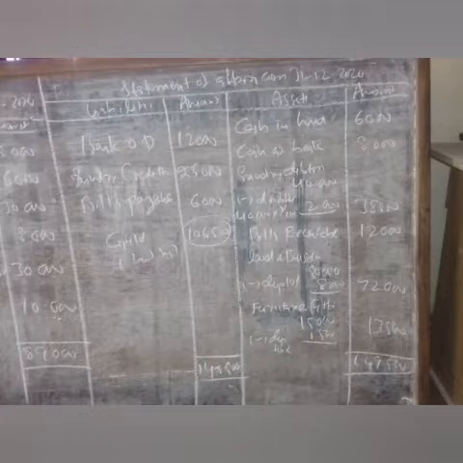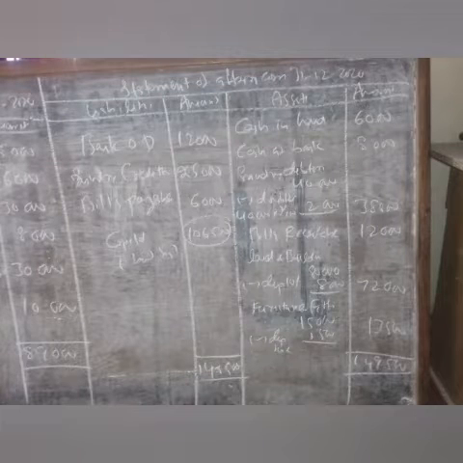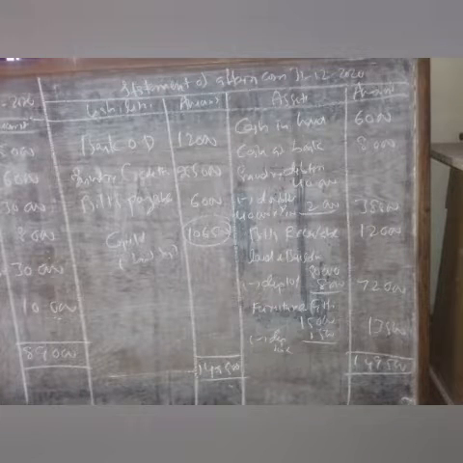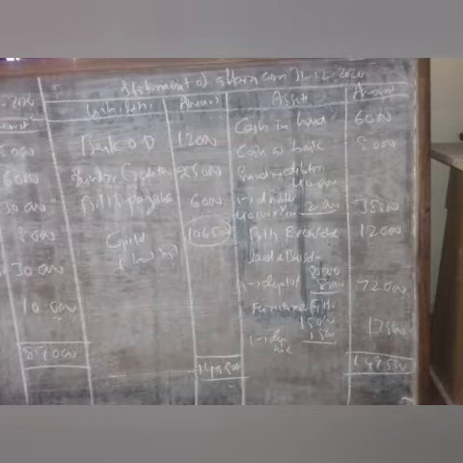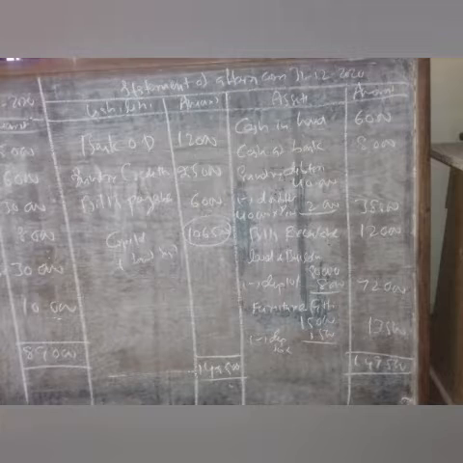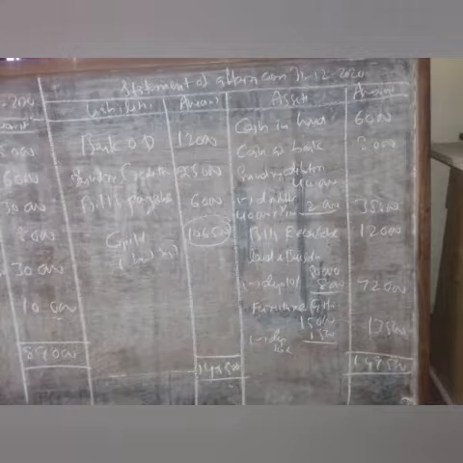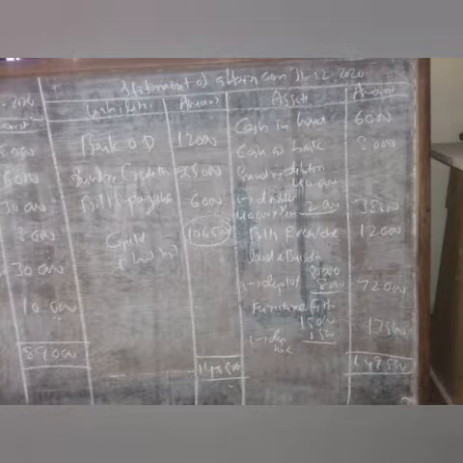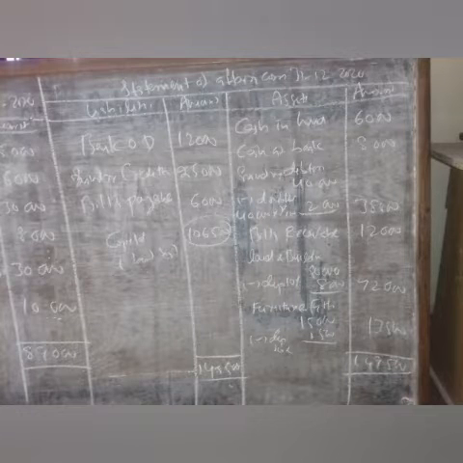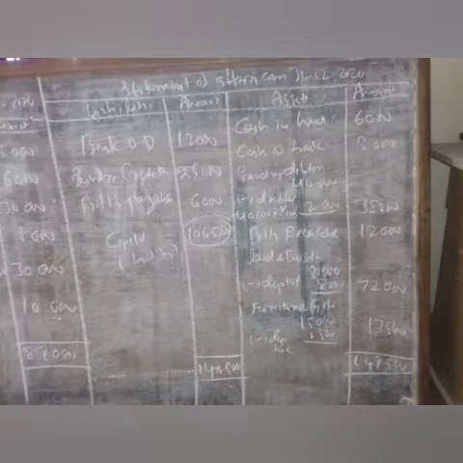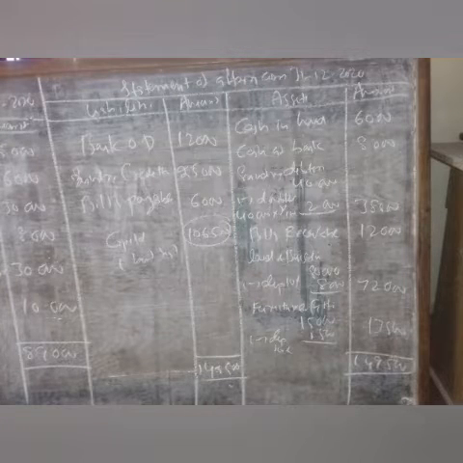So in this problem we have to prepare the statement of affairs as on 31st 12/2020 with the closing balances given. In the closing balances, cash in hand is 6,000. Cash in hand comes to the asset side. We have to write on the asset side cash in hand 6,000. Next, cash at bank 8,000. We have to write on the asset side cash at bank 8,000. Next, bank overdraft 12,000. Bank overdraft 12,000 comes to the liability side. We have to write it on the liability side.